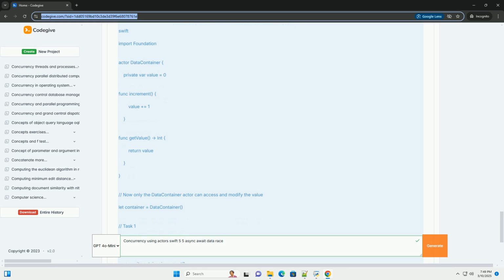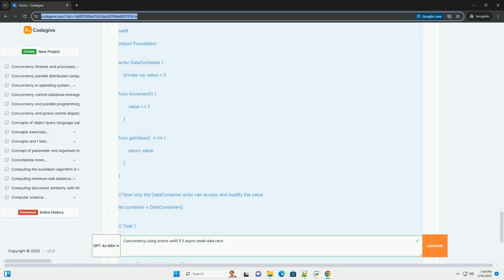8. Advanced topics, briefly mentioned. Actor reentrancy. Actors can re-enter themselves during asynchronous calls. Be aware of this possibility and design your actors accordingly. Actor isolation in UI frameworks. SwiftUI, UIKit. UI frameworks often have their own concurrency models. Swift actors can be used alongside these models, but you need to understand how to bridge the gap between them. For example, updating UI elements from an actor typically requires dispatching to the main thread.